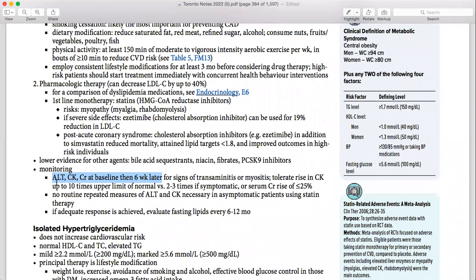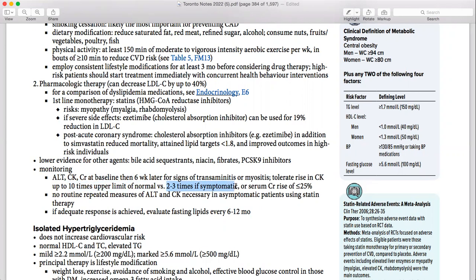Then when are you going to repeat it? After 6 weeks, because you are going to see if it has affected your liver, kidney, or muscles, because it causes myopathy and rhabdomyolysis. So you need to keep checking for signs of transaminitis or myositis. CK elevation is tolerated up to 10 times the upper limit of normal, or 2 to 3 times if symptomatic. So this is how it is rated.